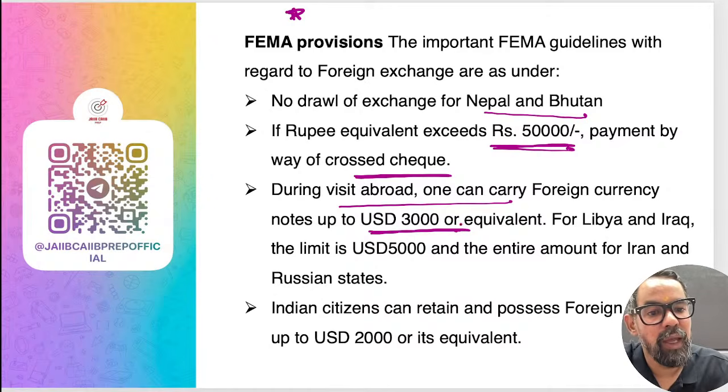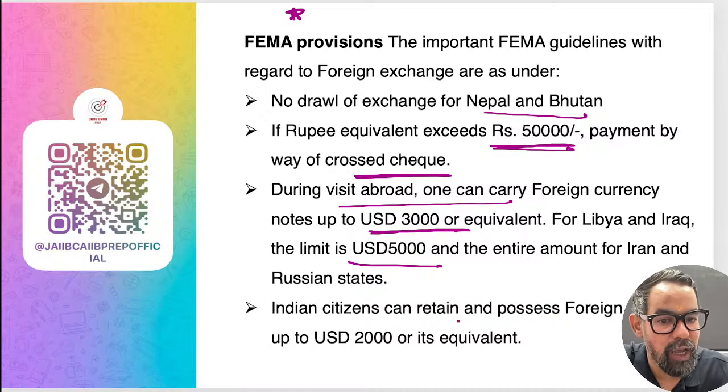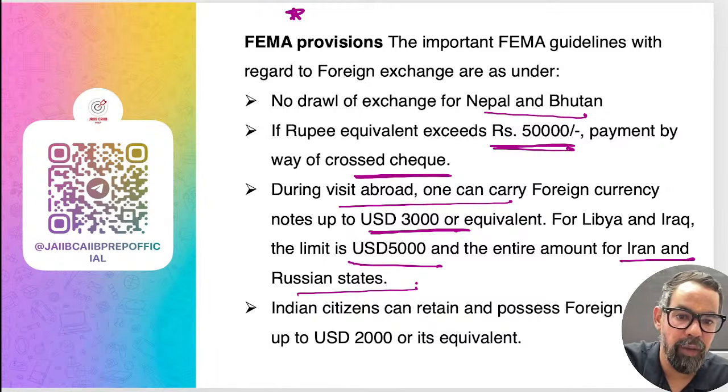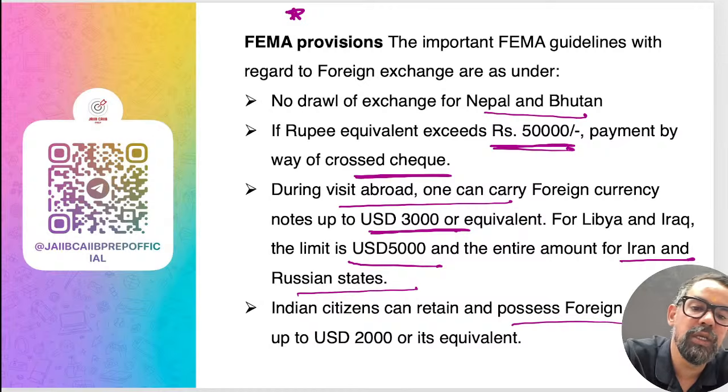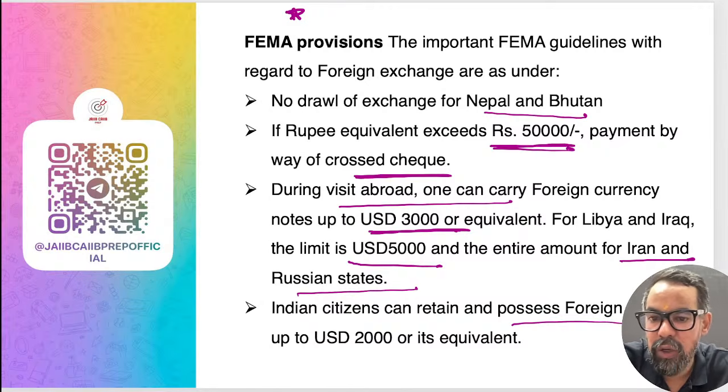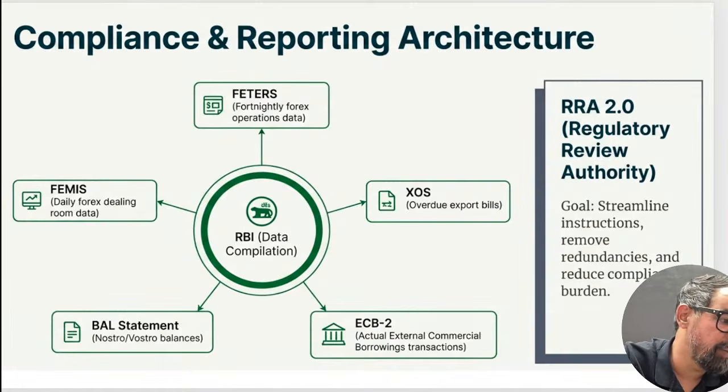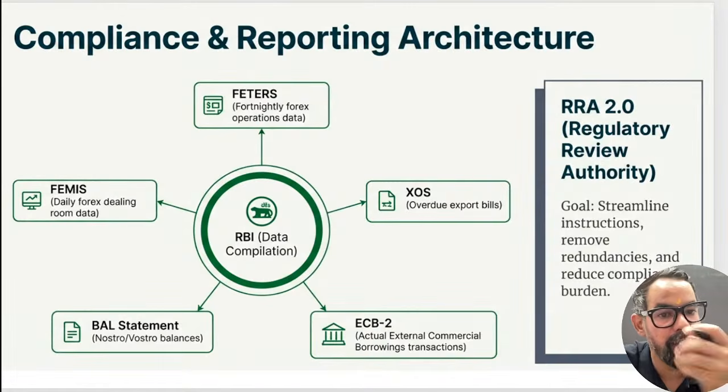For Libya and Iraq, it is 5,000 US dollars. For Iran and Russia, there is no limit, right? An Indian citizen can retain and possess foreign currency up to 2,000 US dollars or equivalent. Above that, you have to surrender it once you come back to India.